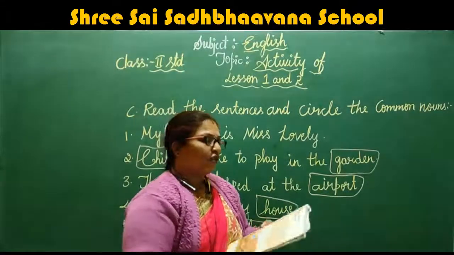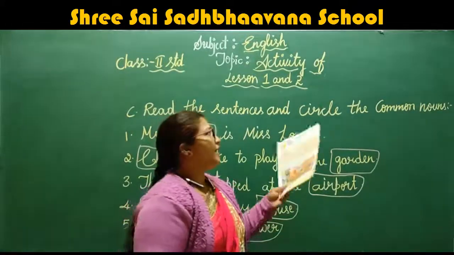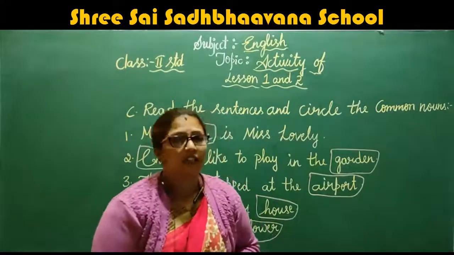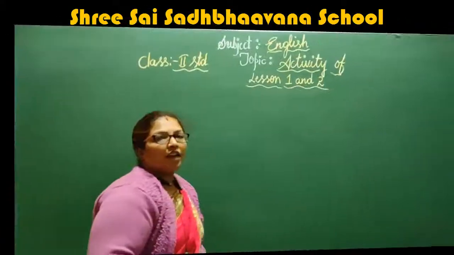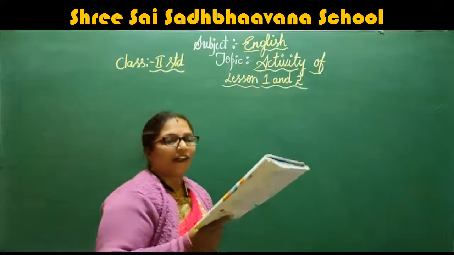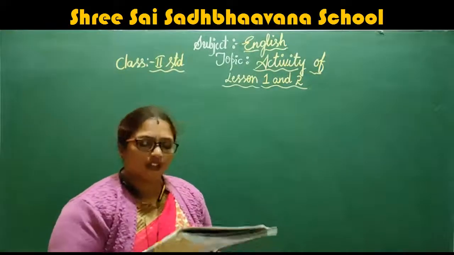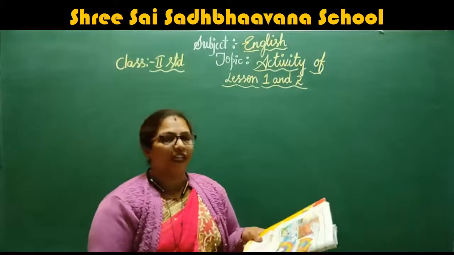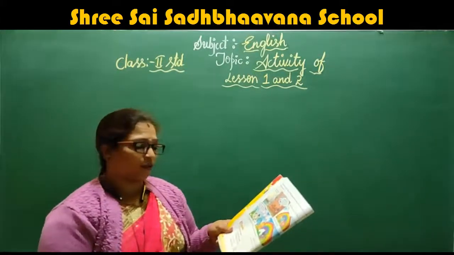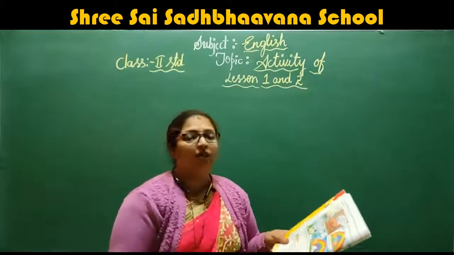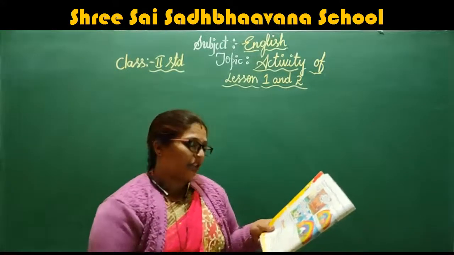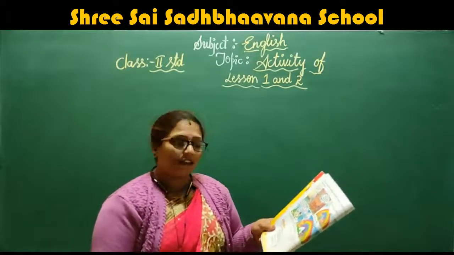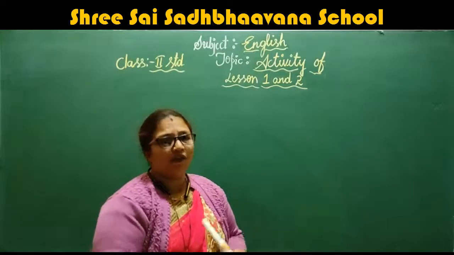Okay, children. So now we will see in lesson two what activity they have given. The first one: read and answer. Choose the correct answer. The young colors were very dash. So, quiet and still, or naughty and playful.